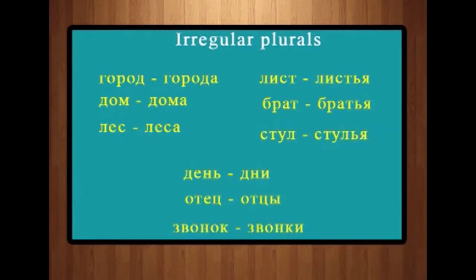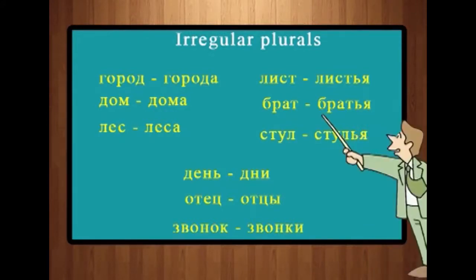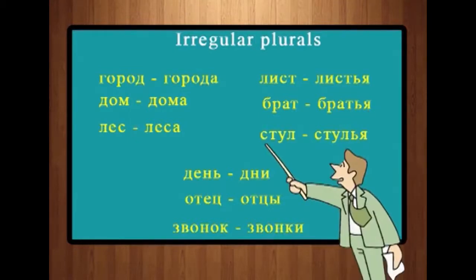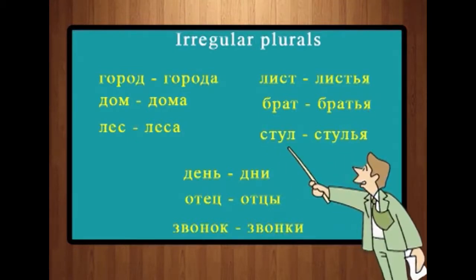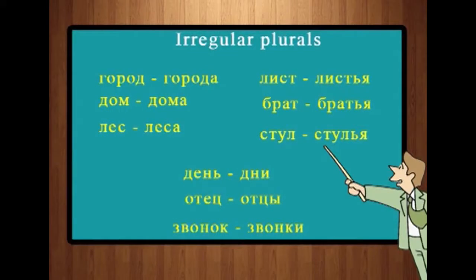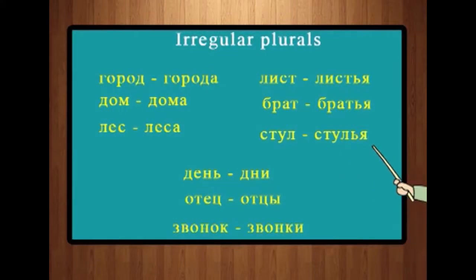Brath is brother. So, plural of brath is bratya. Again we are adding soft sign and ya at the end. The third I have written is stool, a very common noun. Stool is a chair, and plural of stool is stulya. Stulya, we are adding soft sign and ya.